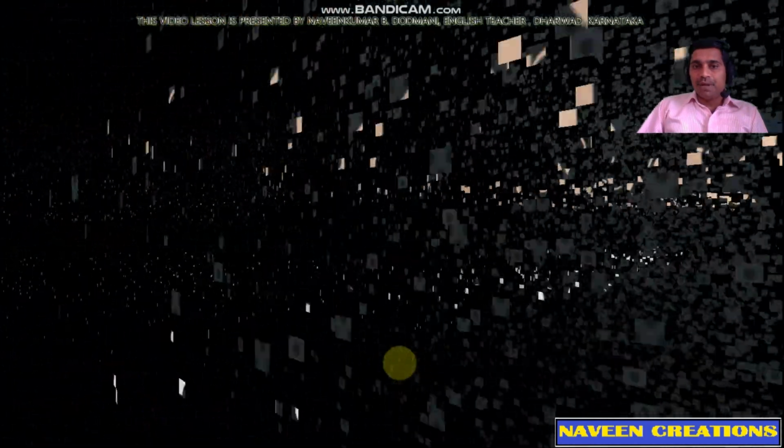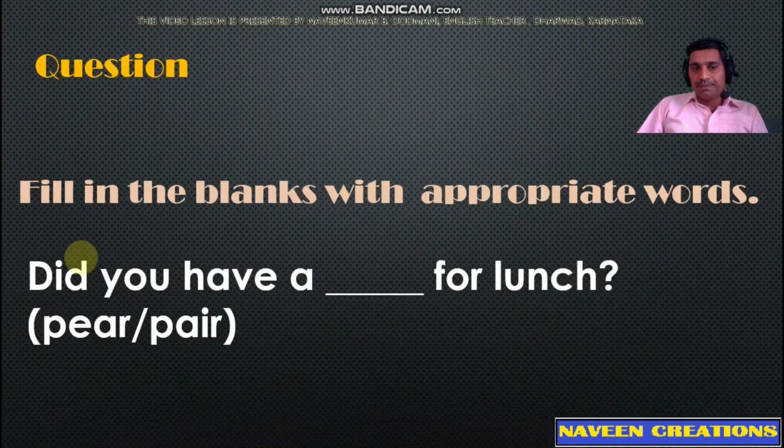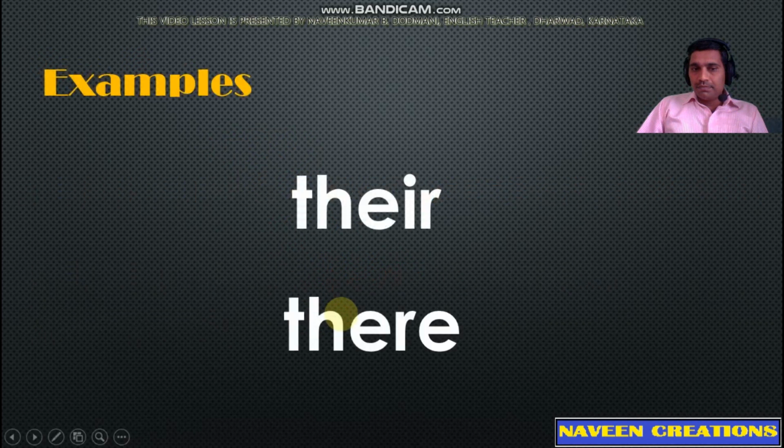The question will be like this. Fill in the blanks with appropriate words. Did you have a dash for lunch? Here you are having two options. One is PEAR, second one is PAIR. So here the right answer is, did you have a pear for lunch?